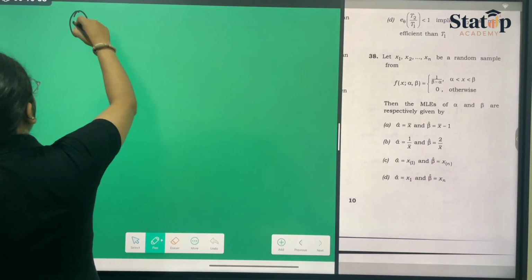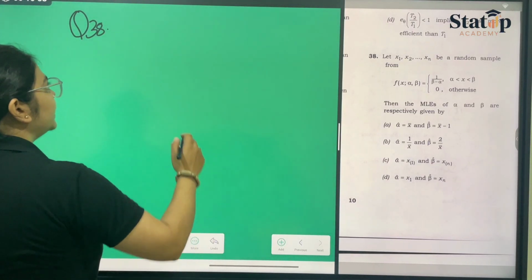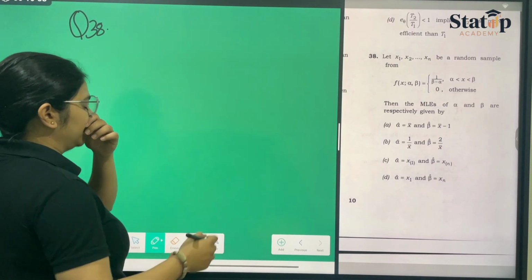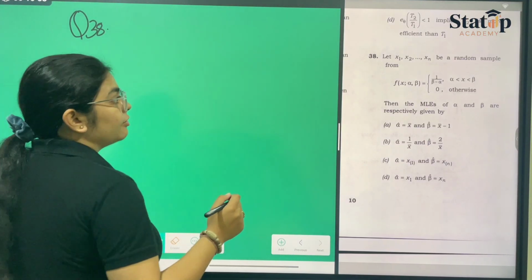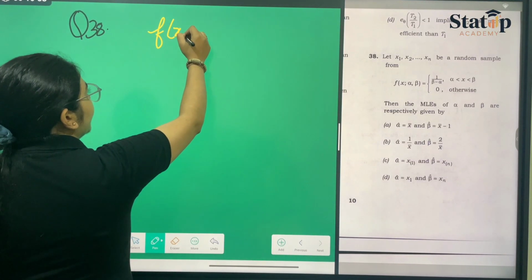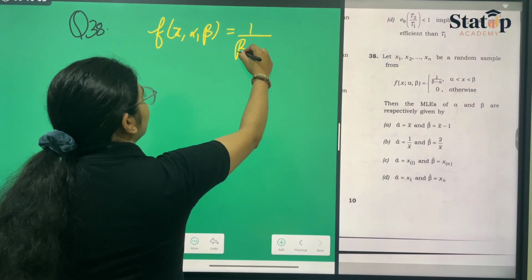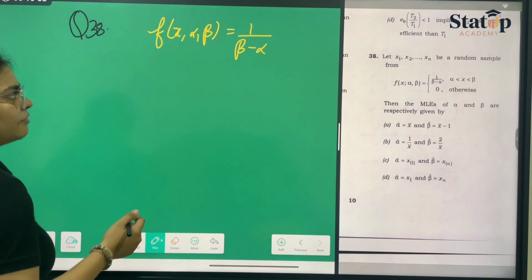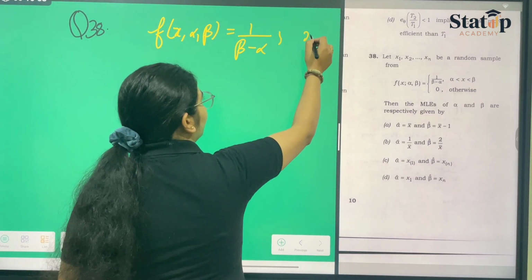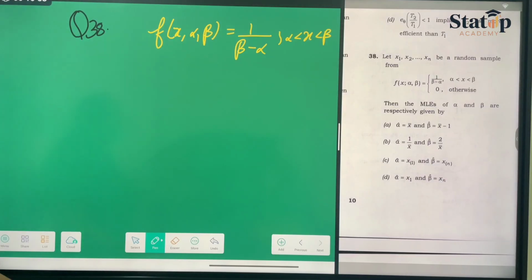Now, question number 38. Here we have been given a PDF of a uniform distribution. f(x; alpha, beta) is equal to 1 upon beta minus alpha, and the values of x lie between alpha and beta. So we have to find the maximum likelihood.